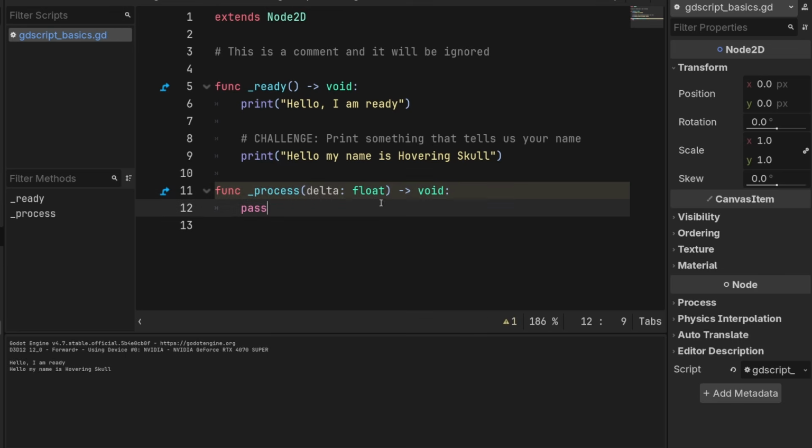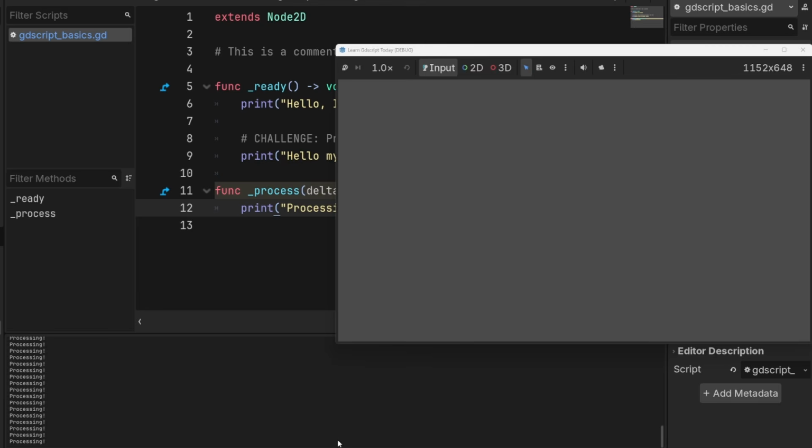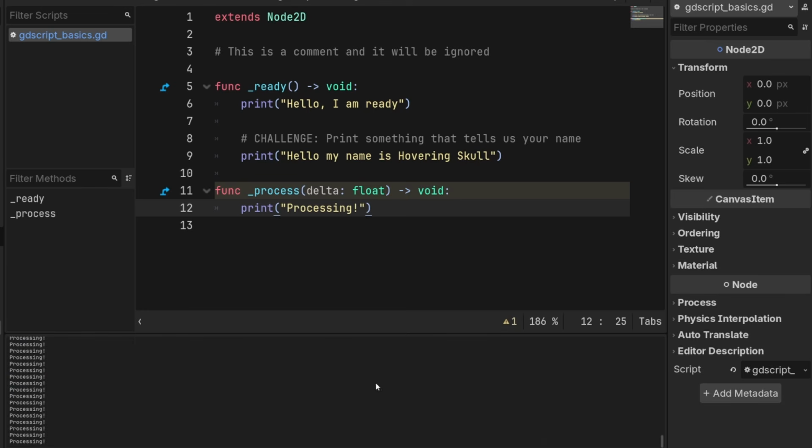Now, let's just see that in action. How can we do that? Let's just do another print statement. We'll say print, and we'll say processing. Let's play, and you'll see, holy, okay, so your output gets filled up, and it's running at, I'm going to say, about 60 frames per second. And you can look up to the top of your output window here, and you'll see you have your two print statements from ready, and then you have processing, and that runs a whole bunch of times.